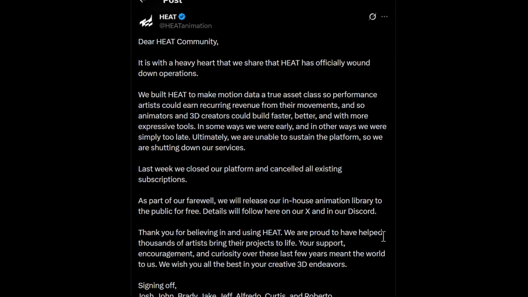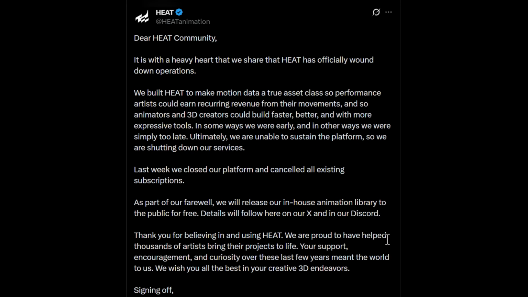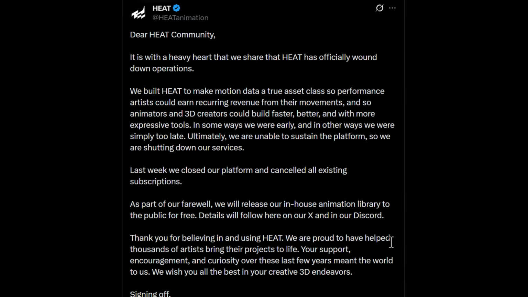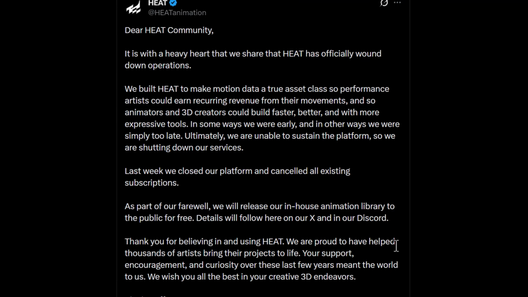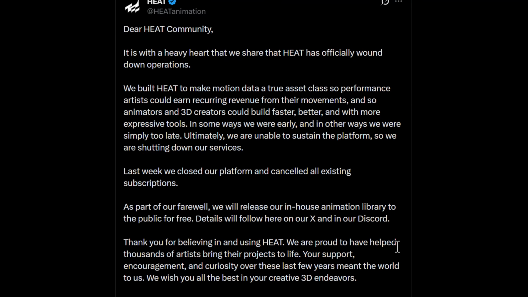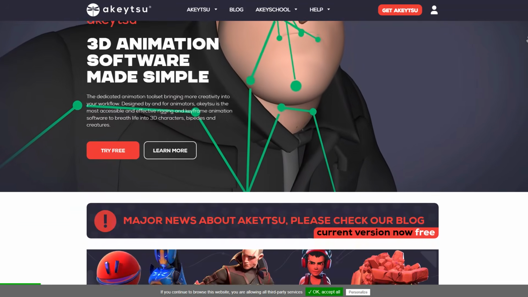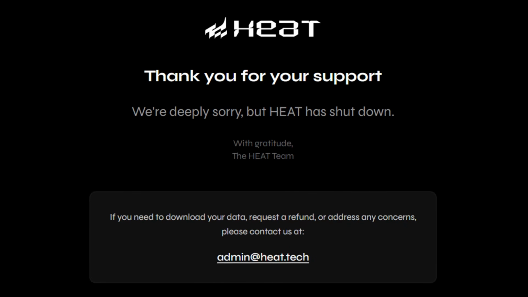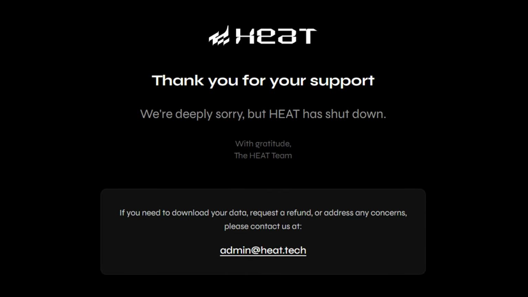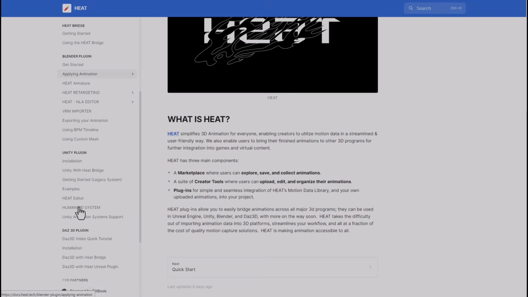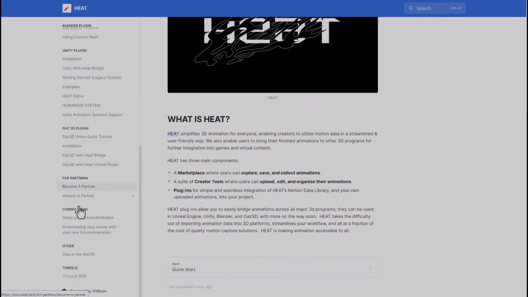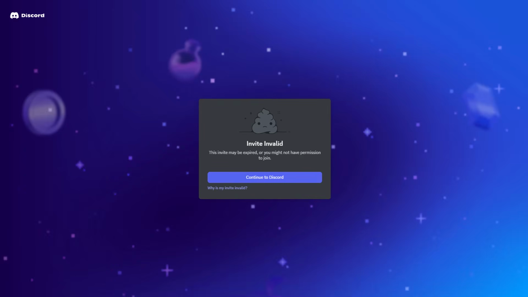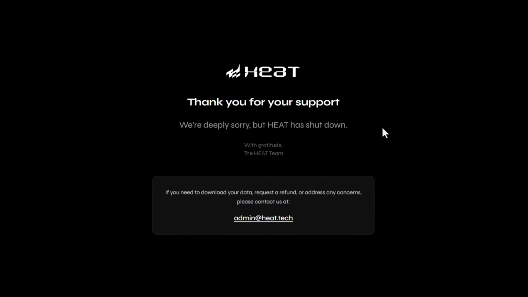And with the sound of this, it sort of looked like the platform wasn't self-sustaining. And like we mentioned, they might have been pretty early or potentially pretty late. And with the sound of this, Heat now adds to the list of tools that are no longer available. And one of them that I really wish was still available at this point is the tool called Akitsu, which is pretty nice. However, for those who like to come through and check out their platform, if you simply go over to the page, you would notice that the page now simply says thank you for your support. Their documentation was previously available, now that is no longer available. We couldn't find the link to their Discord, as the link to their Discord is now dead, and that is what it simply is right now.